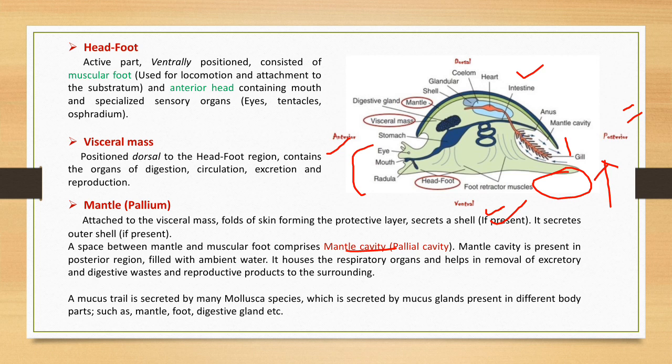The mantle cavity is filled with ambient water and it houses the respiratory organs, and it also helps in removal of excretory and digestive wastes and the reproductive products like gametes or the fertilized egg into the surrounding. A mucus trail is secreted by many molluscan species, and this mucus is formed in mucus glands, which are present in different body parts like mantle, foot, digestive gland, etc.